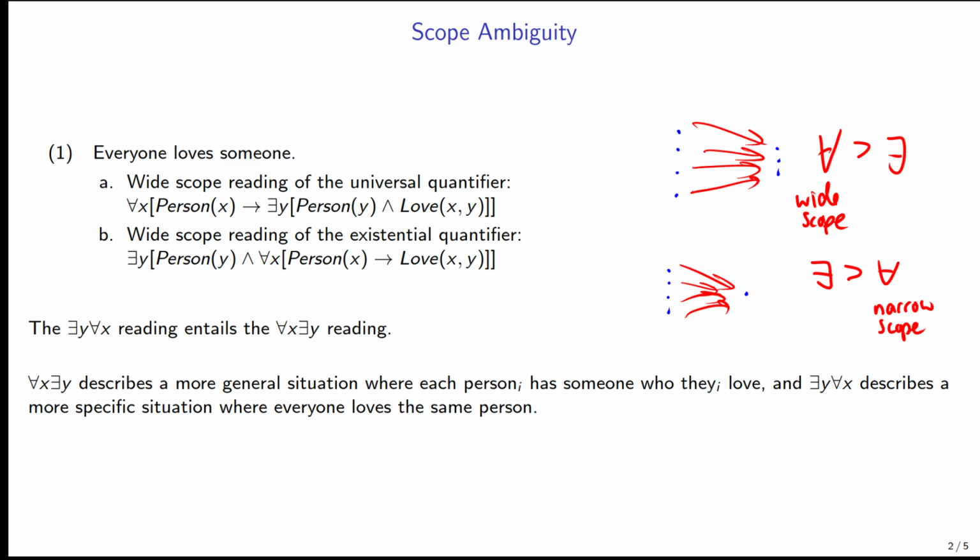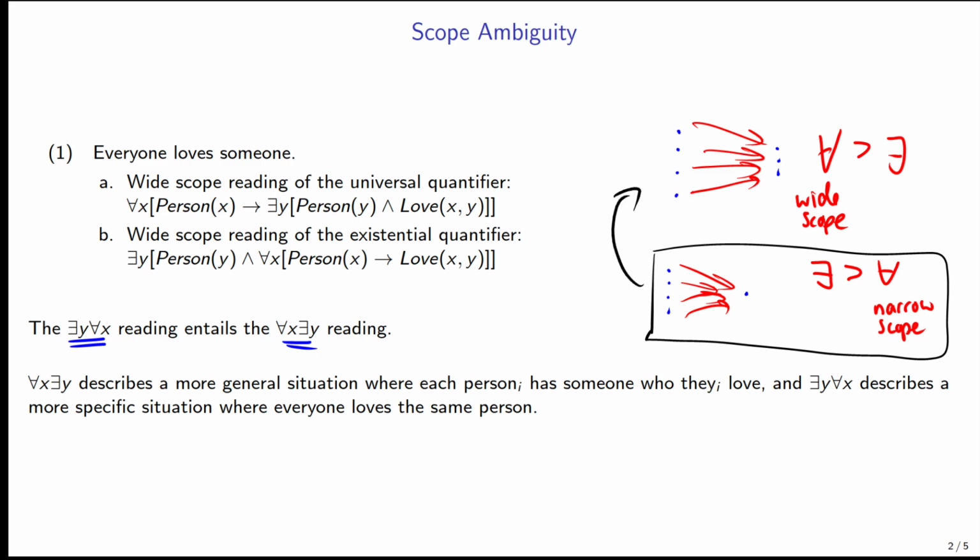Now, before we jump into the syntax of this, I just want to make a statement about entailment first. So the existential wide scope reading entails the existential narrow scope reading. In other words, what this means is that every single time that this reading, B, is true, A will also be true. So the truth of the second interpretation forces the truth of the first interpretation. Because in the second interpretation, every single person out there does like someone. It just happens to be the same person.